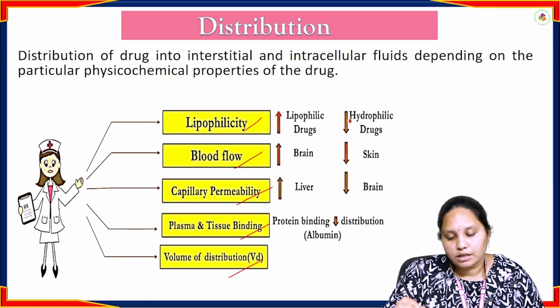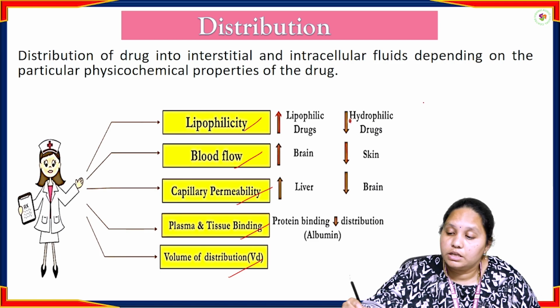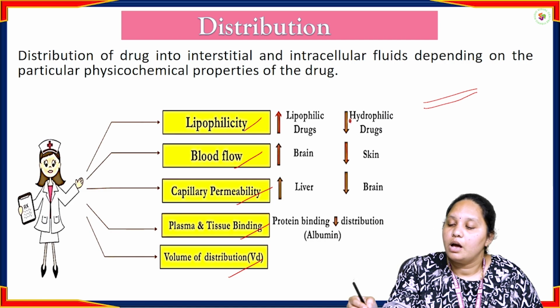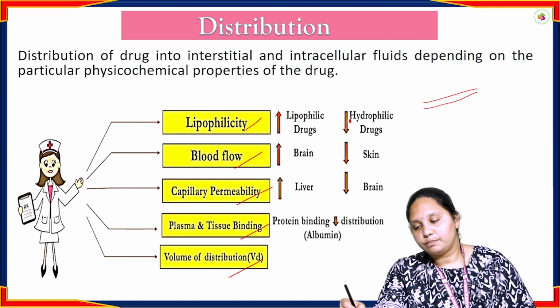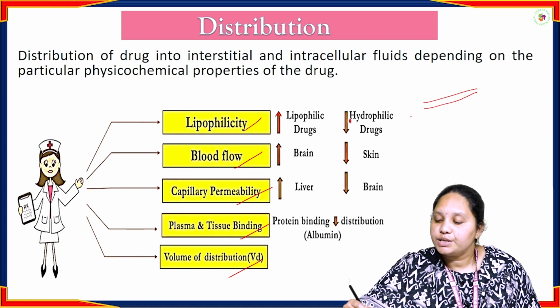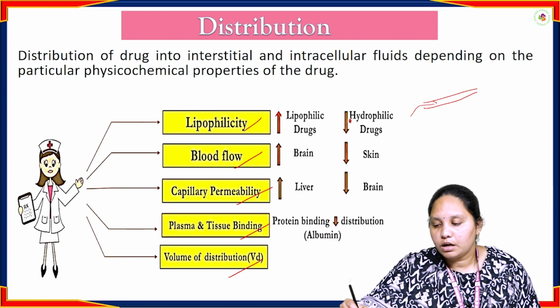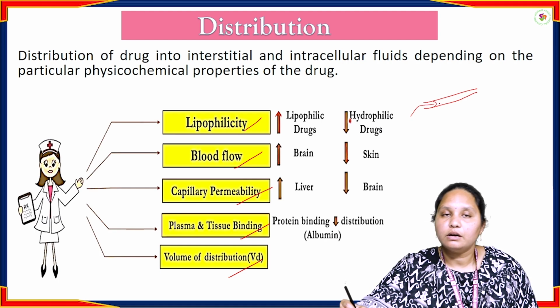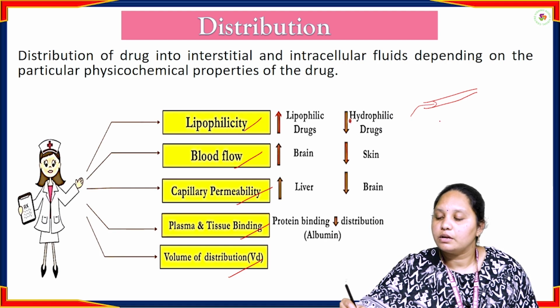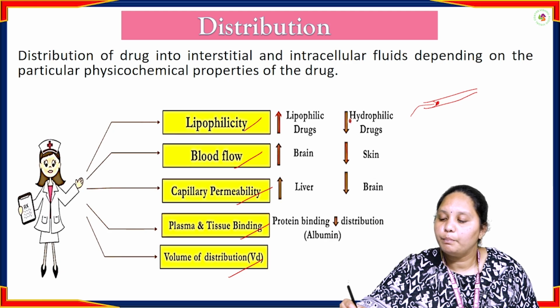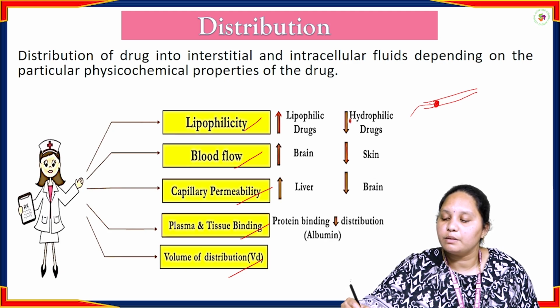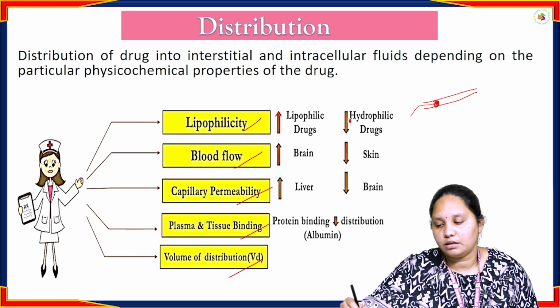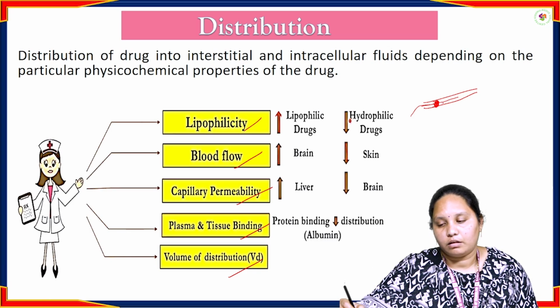And coming to capillary permeability, the drug distribution depends upon the capillary permeability for the drug molecule. If the drug molecule size is bigger, the capillary will not allow the drug to move inside the particular organ.